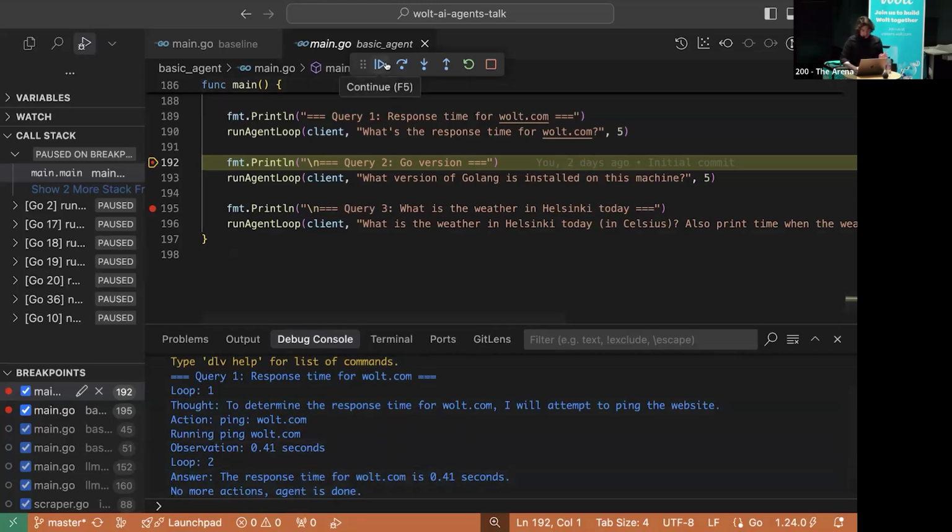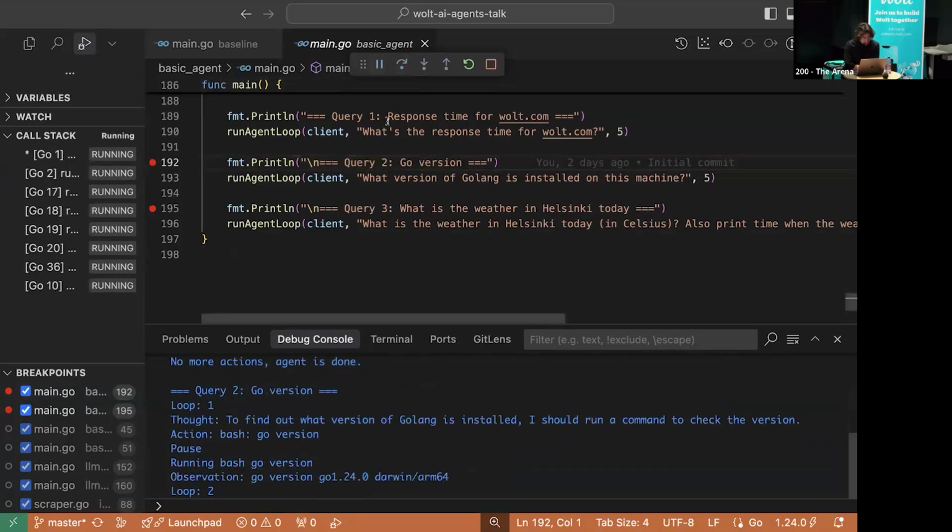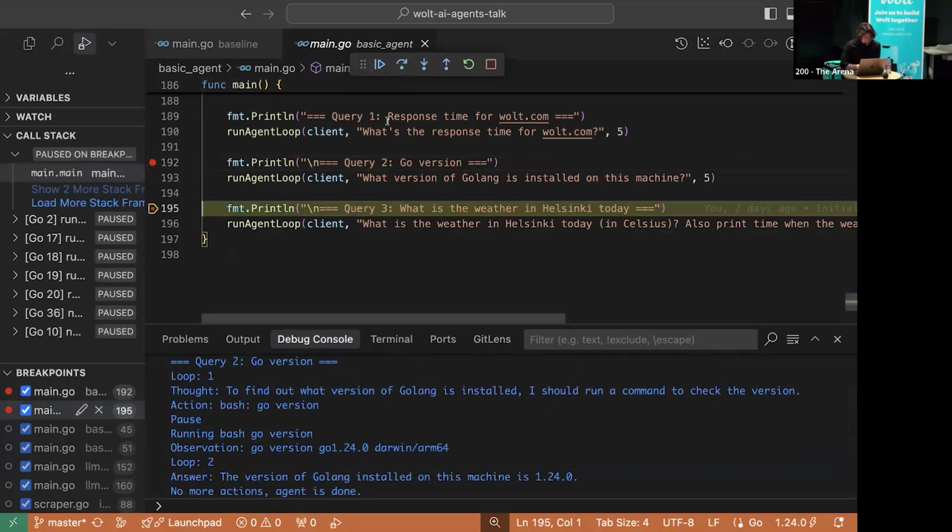Cool. The Go version should also be simple enough, right? Same. It also understood that it needs to run a bash command. It executed it, got the version, and here's the answer. So it's also complete.